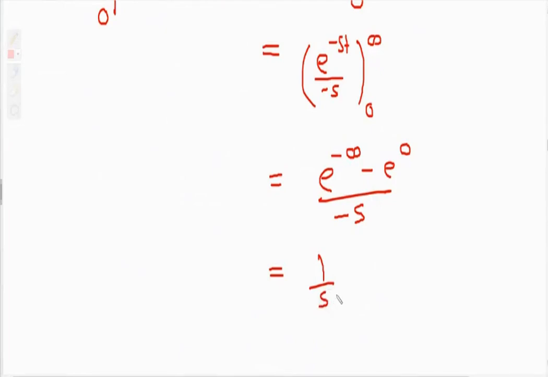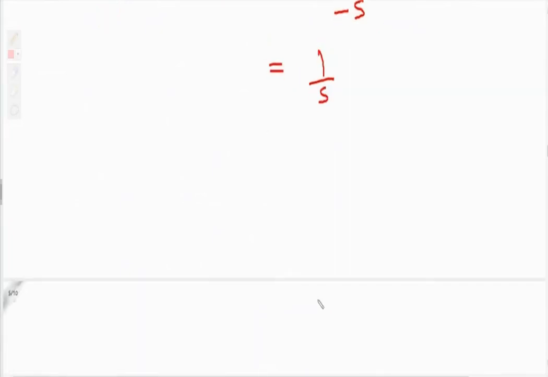Now the denominator will give you the ROC condition. We always equate the denominator with greater than 0 or less than 0 to get the ROC condition.